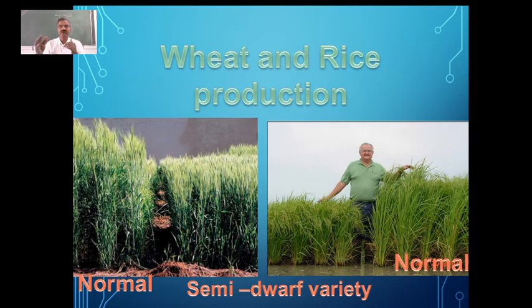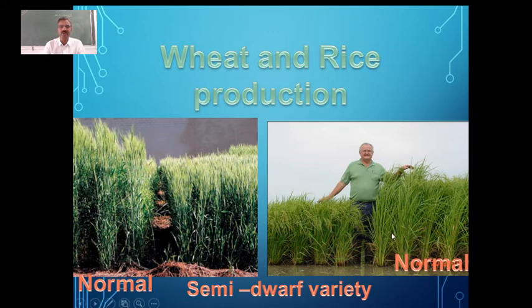So 5 to 6 months was the lifespan of these wheat and rice plants. And because of the research which was done here, they started developing semi-dwarf varieties.